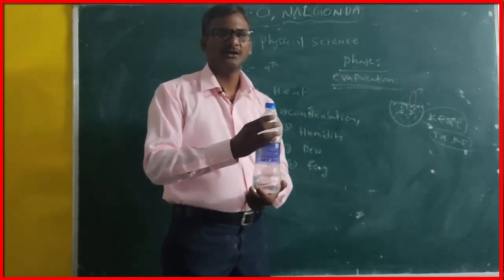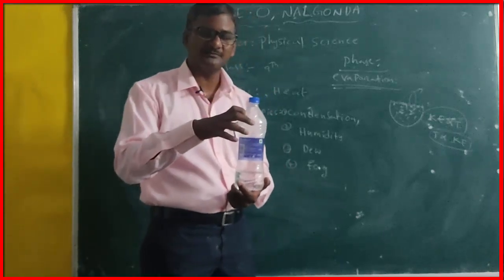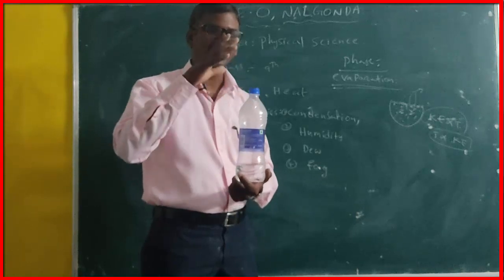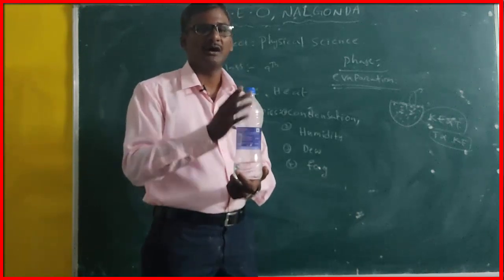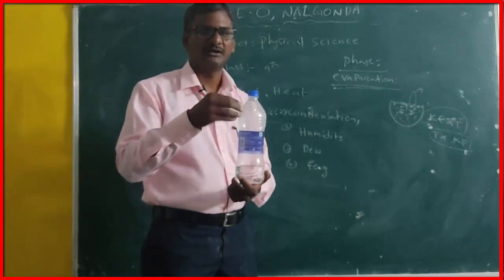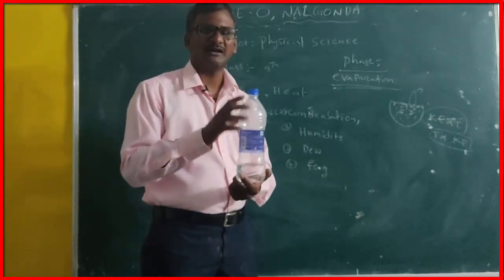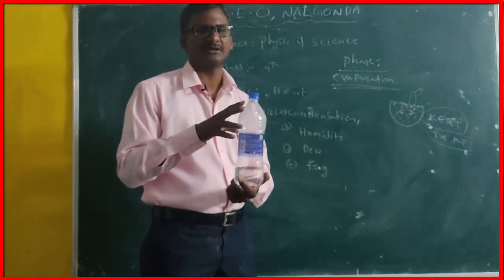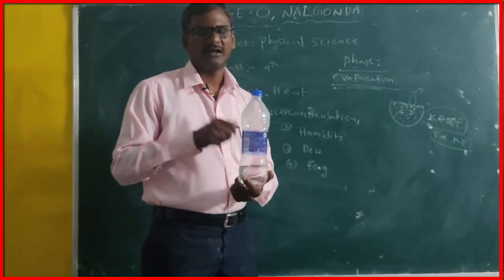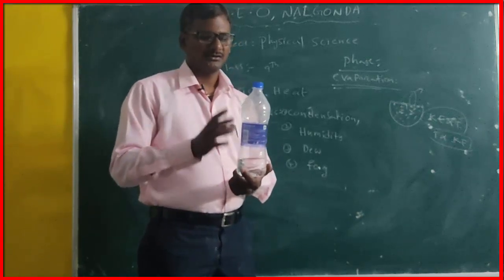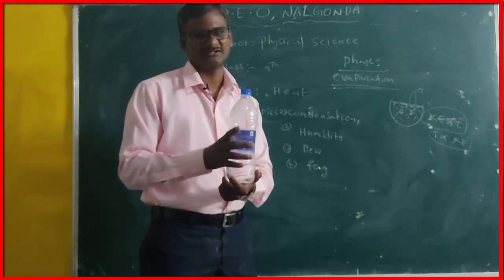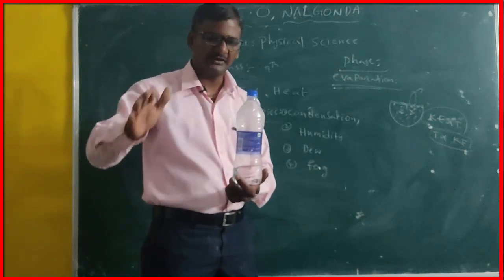At that moment, those water vapor molecules lose their energy. That lost energy is absorbed by the bottle surface, and from the bottle surface it is received by the cold water inside. As time passes, the water inside the bottle becomes hot.